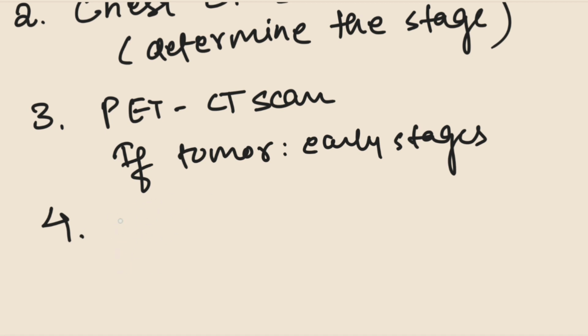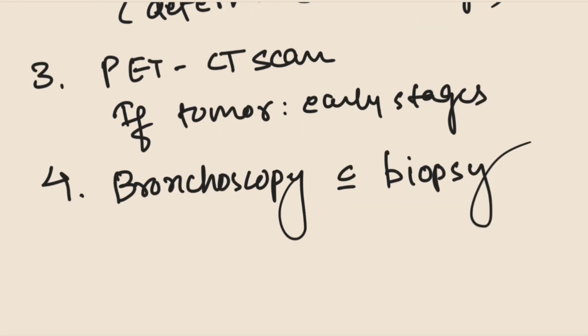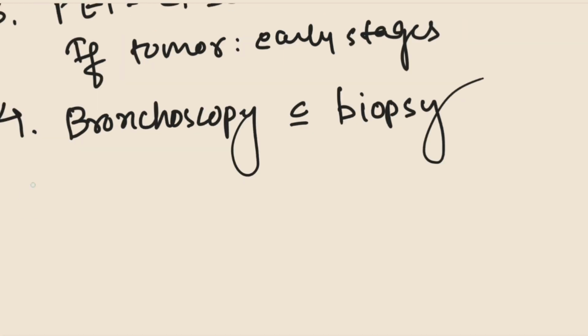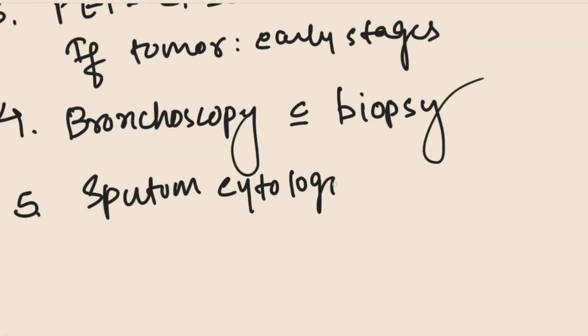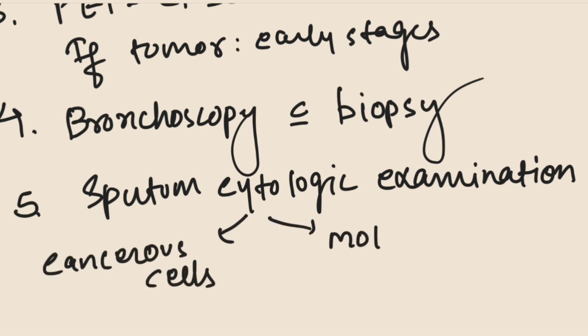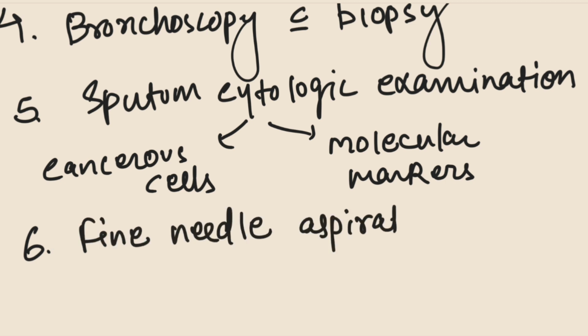So the next step for confirmation of lung cancer will be bronchoscopy with biopsy. So, what is bronchoscopy? Just like through endoscope, we can see the inside of GIT. With the help of bronchoscope, a pulmonologist can see the inside of bronchus, that is the respiratory tract. The other tests include sputum cytologic examination, in which you can look for cancerous cells and molecular markers. And finally, fine needle aspiration.